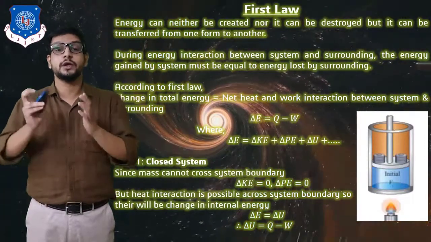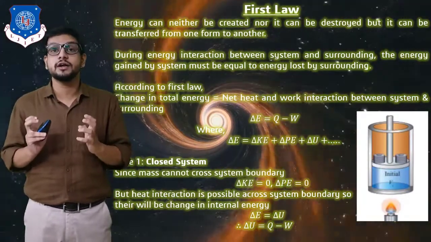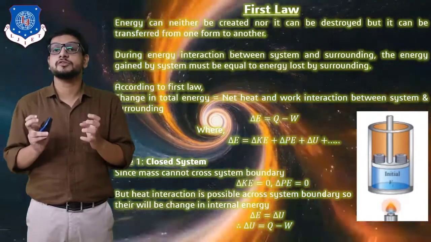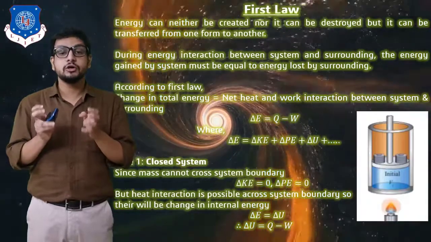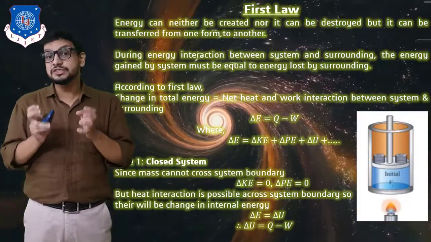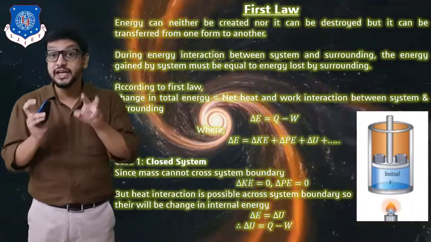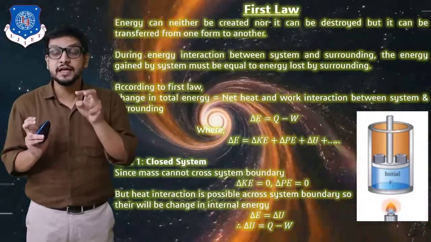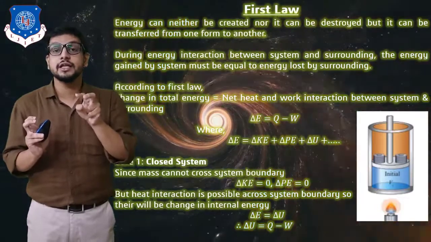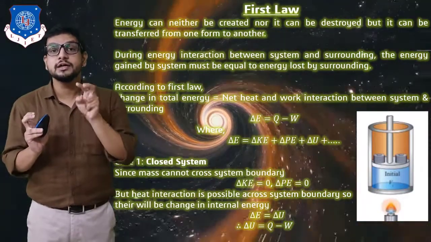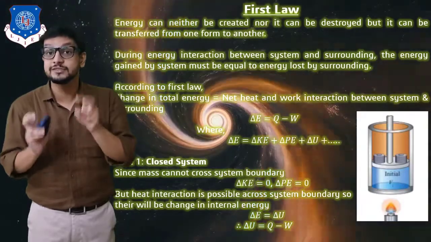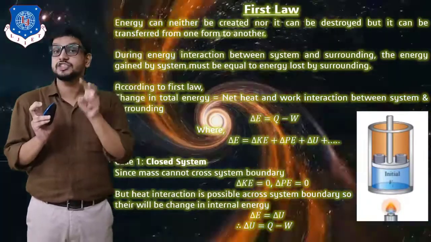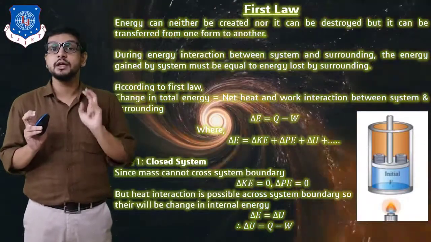So let's see case 1. In a closed system, as we know, heat interaction is possible, but mass interaction is not possible across the system boundary, right? Since the mass cannot cross the system boundary, the system is confined. Remember, the gas or fluid is confined, so there is no movement of gas between the system and the surrounding. So the change in kinetic energy will be 0, as well as the change in potential energy will also be 0.